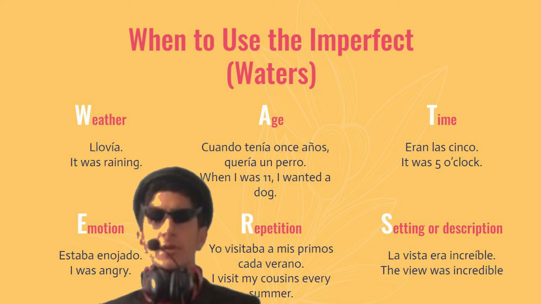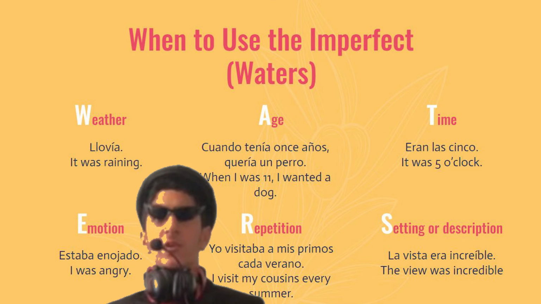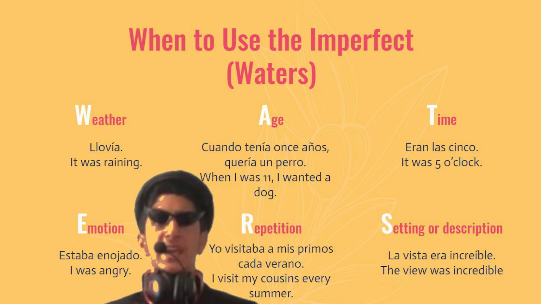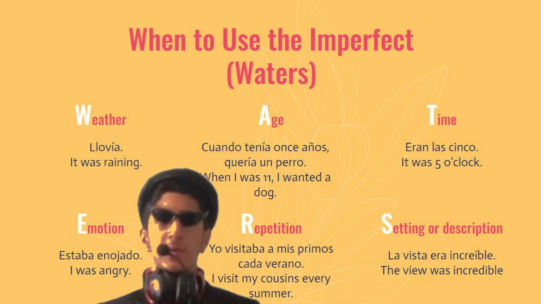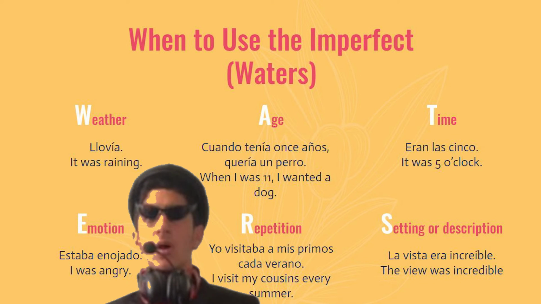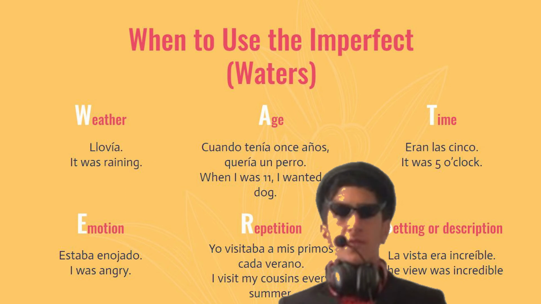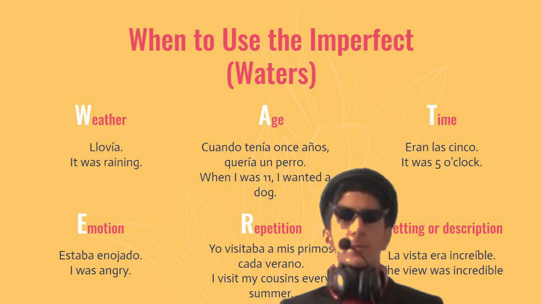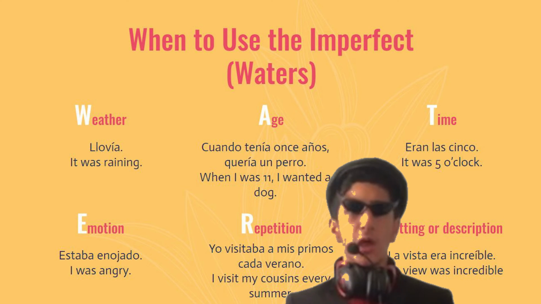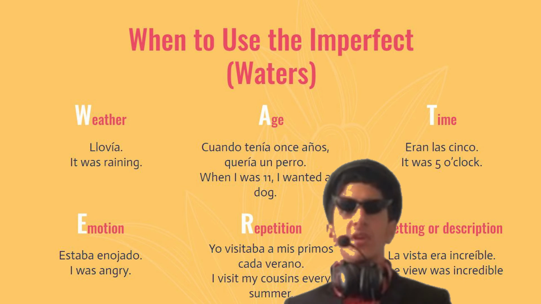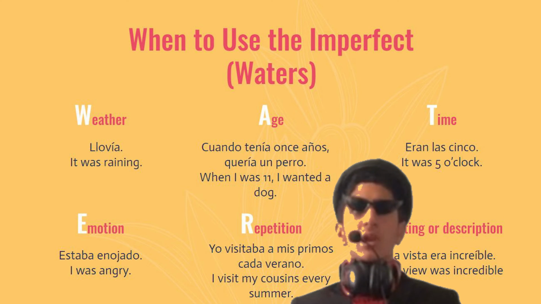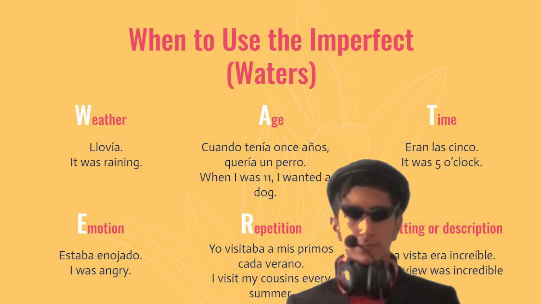An important acronym for the imperfect that all of you fellow Spanish speakers should know is WATERS. Weather, age, time, emotion, repetition, setting, or description. These all indicate the use of the imperfect. For weather, llovía, it was raining. Age, cuando tenía 11 años, quería un perro. The two imperfect verbs in this sentence are tenía and quería. When I was 11, I wanted a dog.